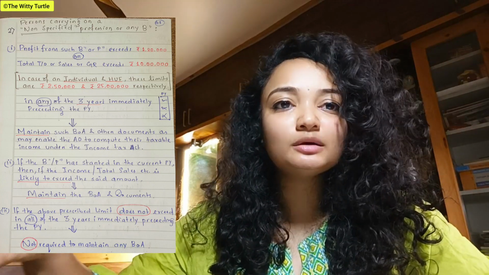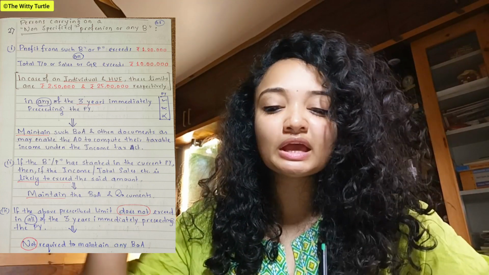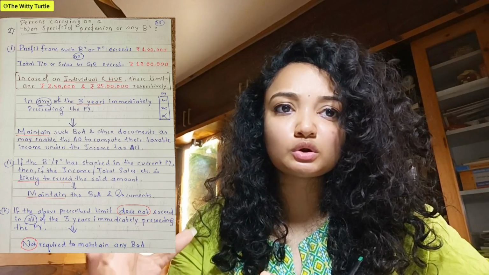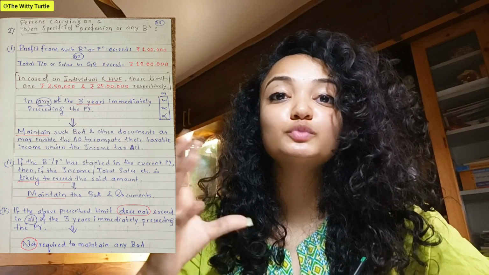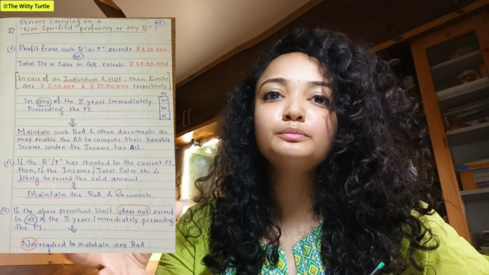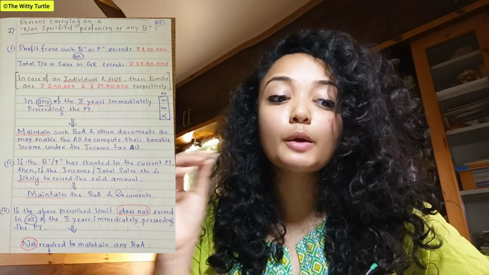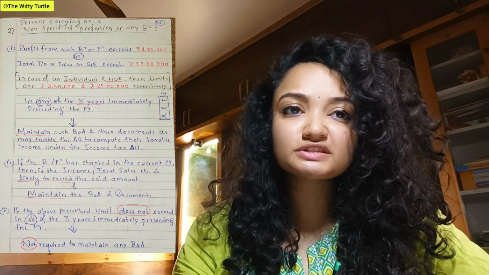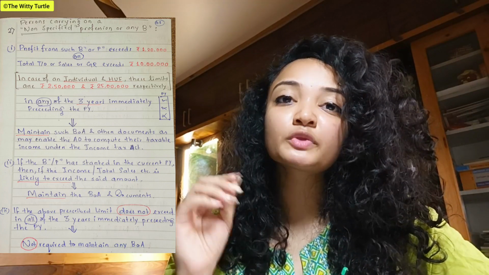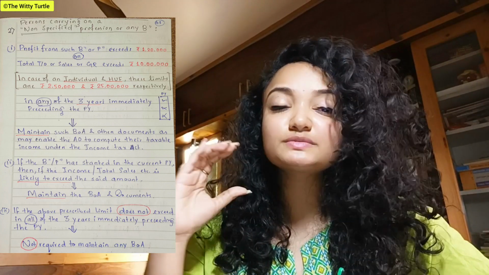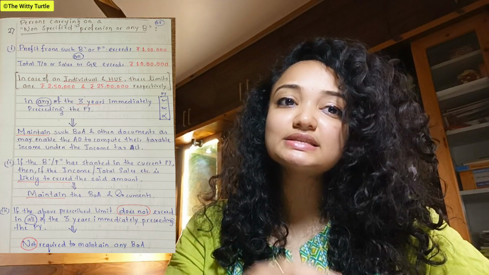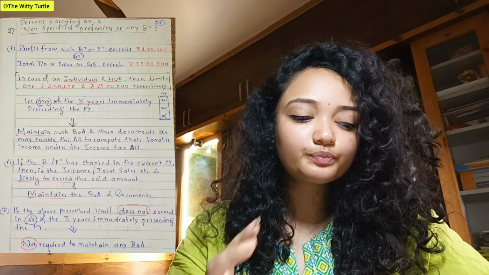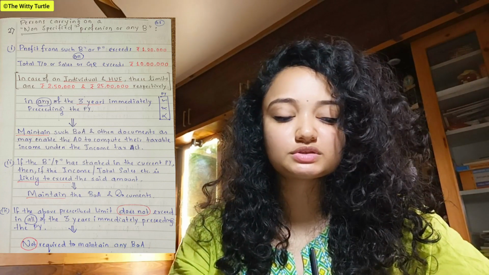So when we were studying about the specified professionals, even if the limit is not crossed, still they have to maintain the minimum books of accounts. Why? Because they were qualified persons, qualified professionals. But when we are talking about non-specified professionals and business persons, if the specified limit is not crossed or not exceeded, they are not required to maintain any books of accounts, right?